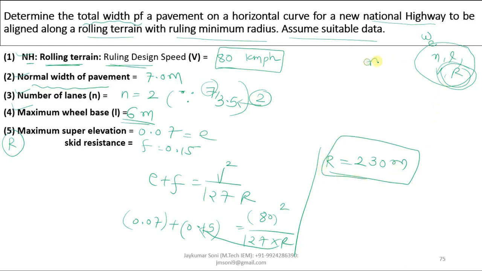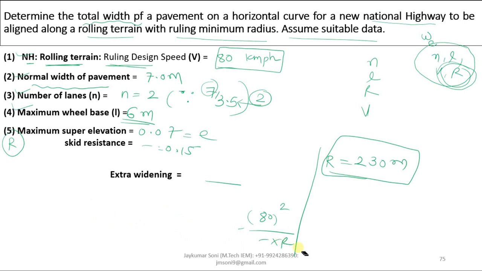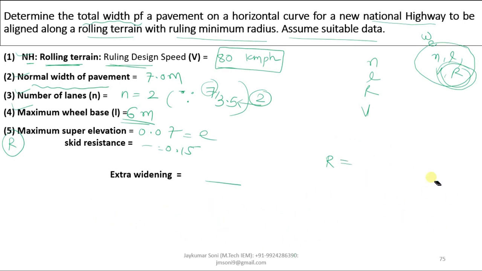Now you have the value of N, L, R, V. So you can calculate the value of extra widening also. How can you calculate the value of extra widening? See, N is 2, L is 6, R is 230 meter, which we have got from the equation of E plus F is equal to V square by 127R, which is the basic equation of super elevation.